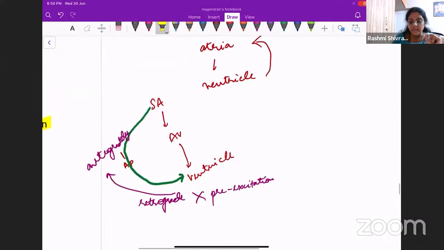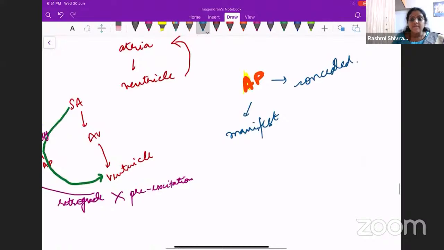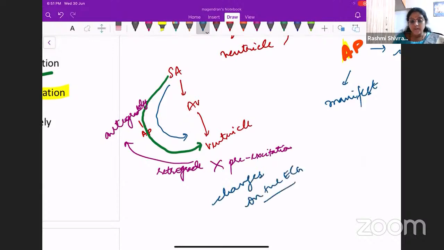Okay. So I think this is a very interesting point that you need to remember. So accessory pathways are basically two kinds. Is it not? It can be manifest or concealed. Okay. What happens in manifest is the patient will have an accessory pathway, so the impulses will come and this will produce changes on the ECG. This is manifest. So this accessory pathway is manifesting itself.